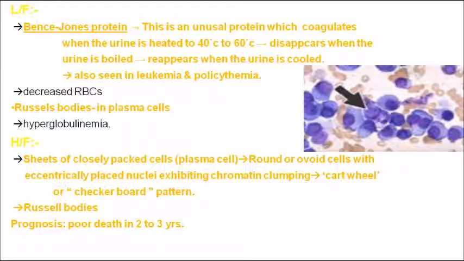It coagulates at 40 to 60 degrees centigrade, then as the urine boils this coagulation disappears, and when the urine cools down it reappears. This is the classical laboratory picture of Bence-Jones protein in multiple myeloma.